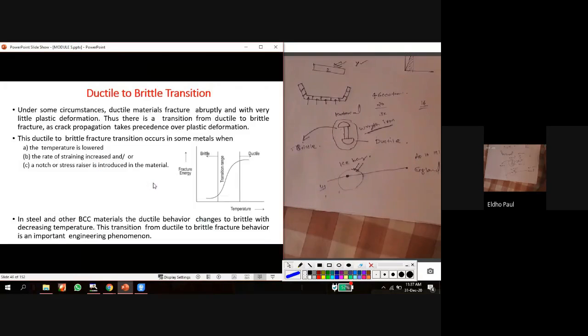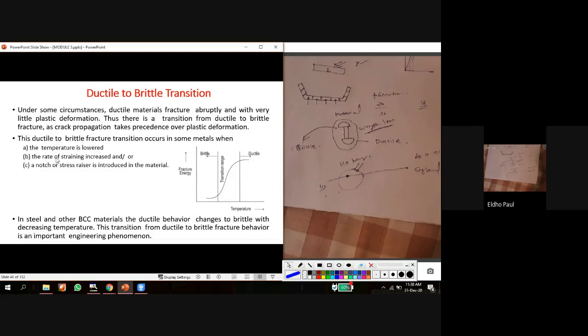So what I say is ductile to brittle transition. The material can transition from ductile material to brittle material based on the temperature variation. And maybe there are other reasons also.